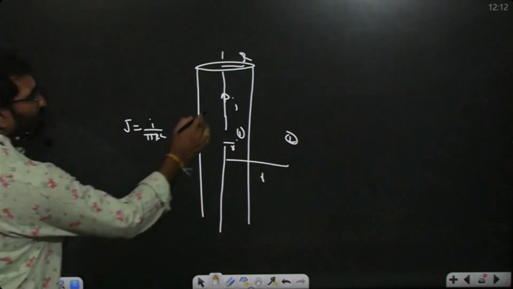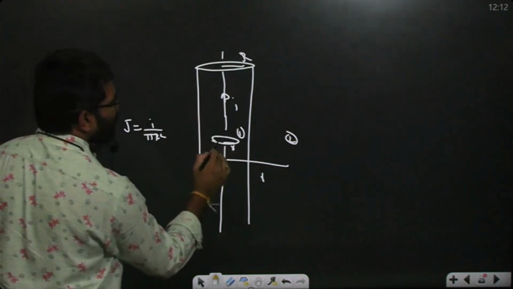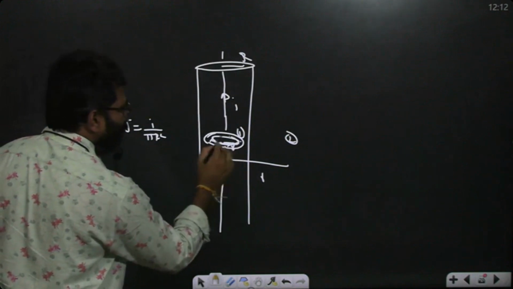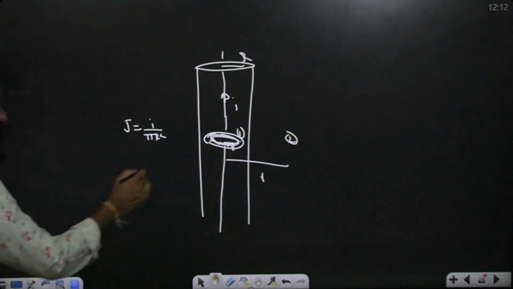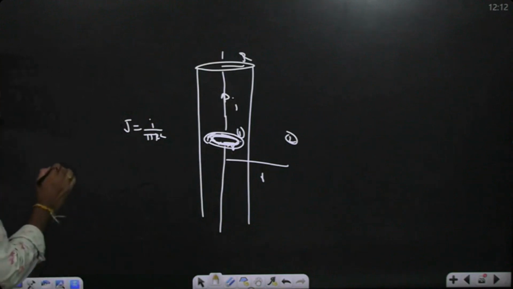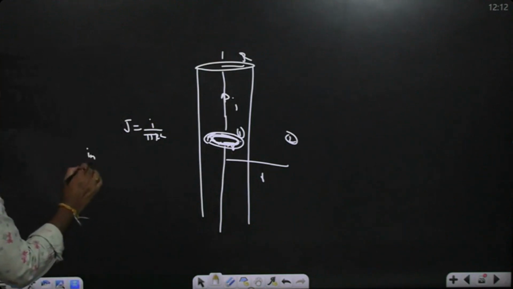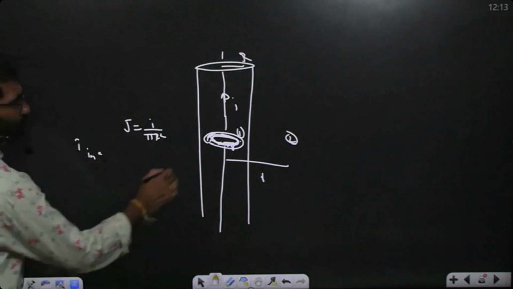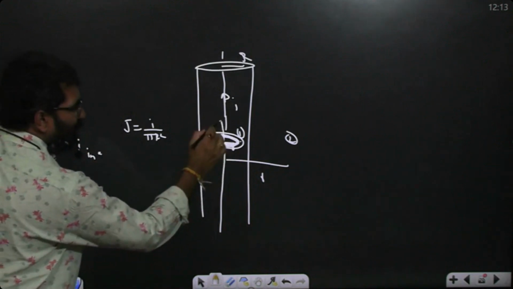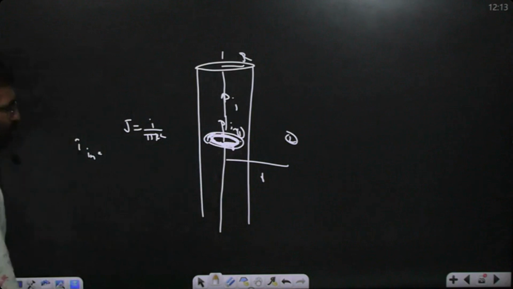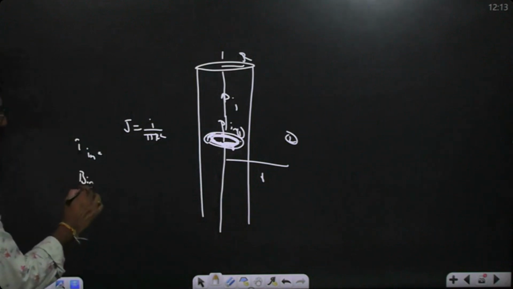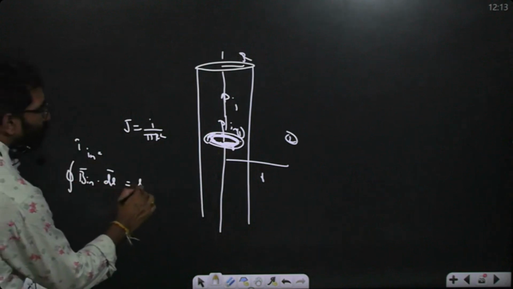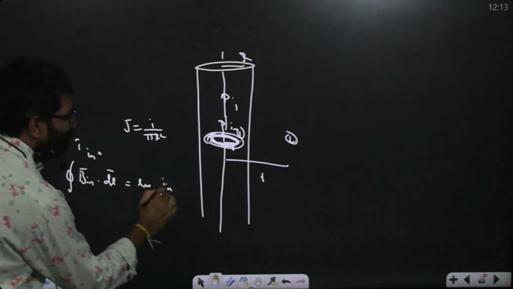Now you take one element at a distance r. We have taken this element, but what is the magnetic field inside? What is the current just inside this? dI. I inside is equal to what? Just the I enclosed inside is what I need for the magnetic field. So B inside dl bar must be equal to mu naught into I enclosed.